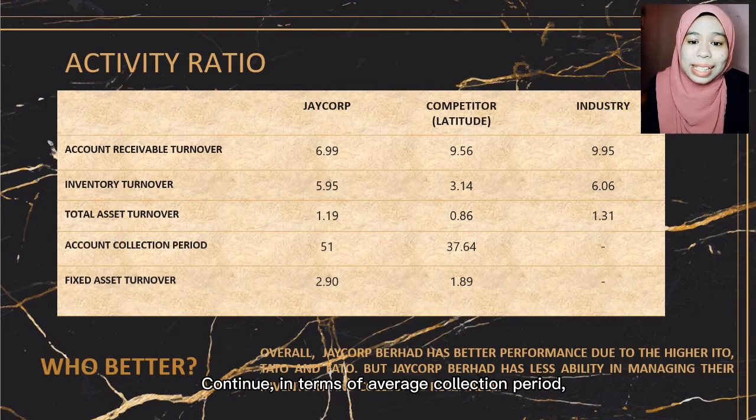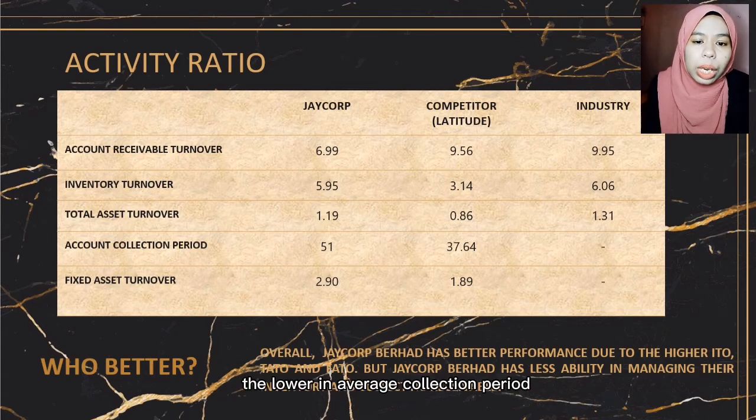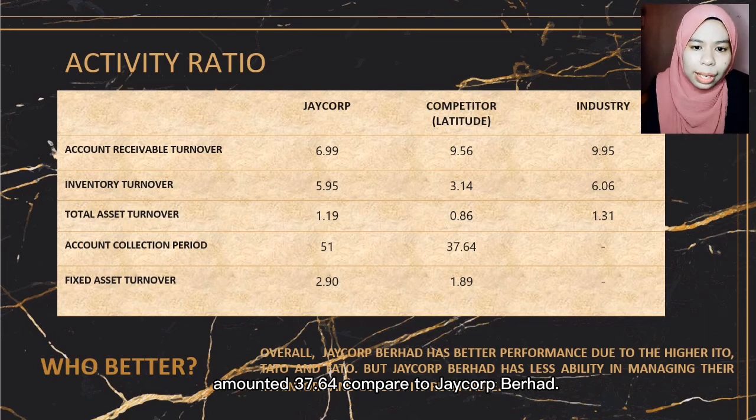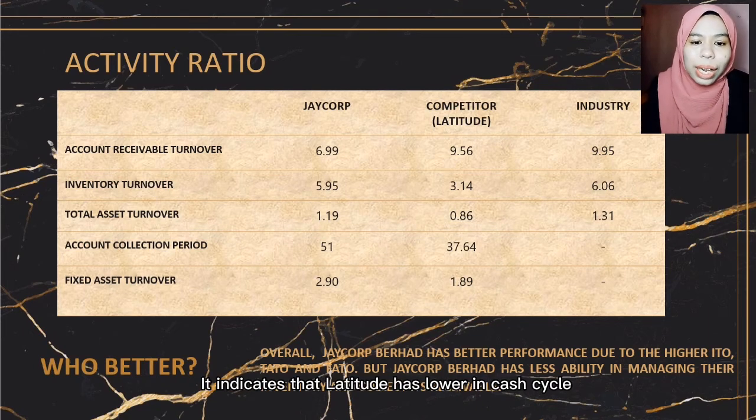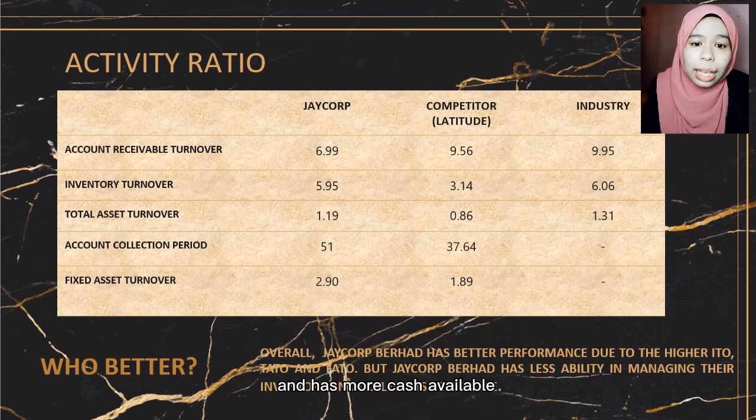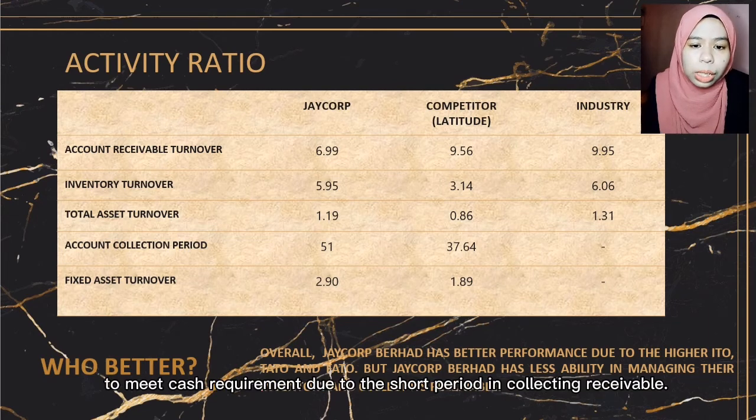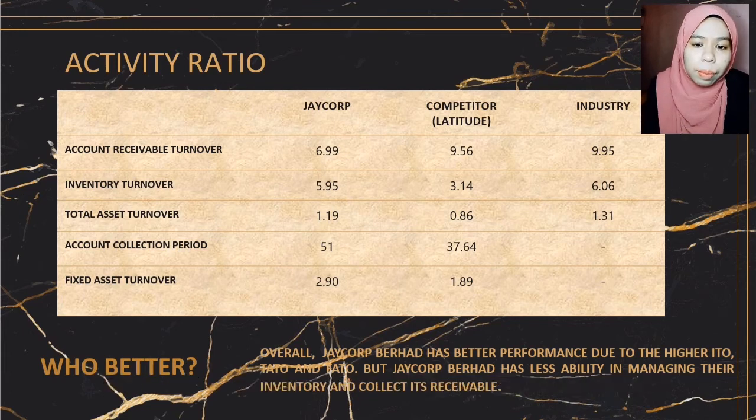Continue. In terms of average collection period, Latitude has performed well due to the lower in average collection period, amounted 37.64 times compared to Jacob Berhad. It indicates that Latitude has lower in cash cycle and has more cash available to meet cash requirement due to the short period in collecting receivable.